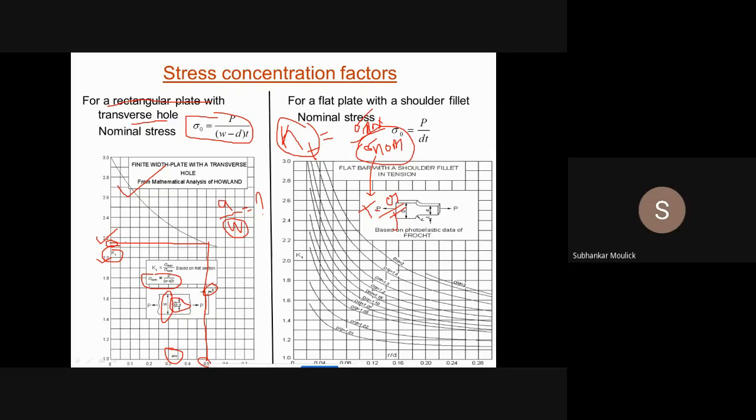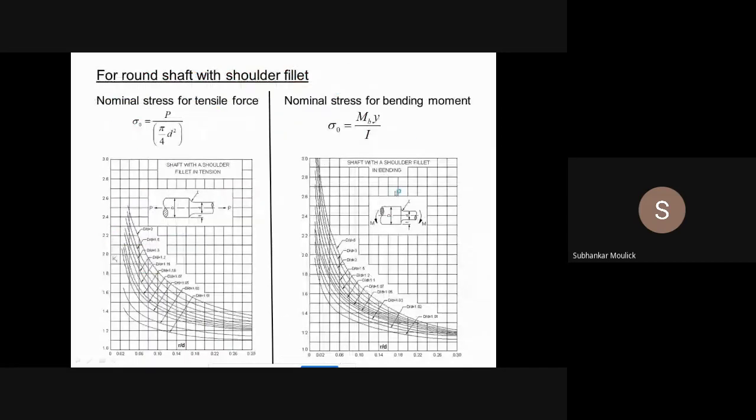So every time, in order to find the value of Kt, first of all you have to understand the design problem. Accordingly, you have to choose the correct graph, whether this graph, this graph, or this fourth graph.